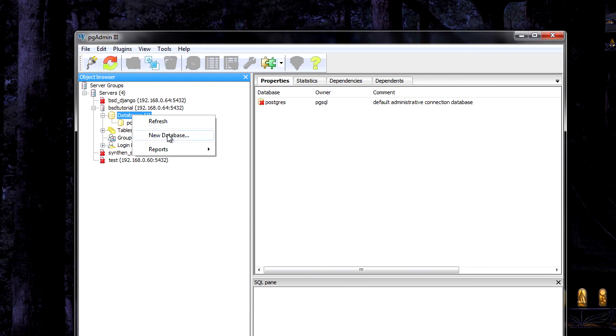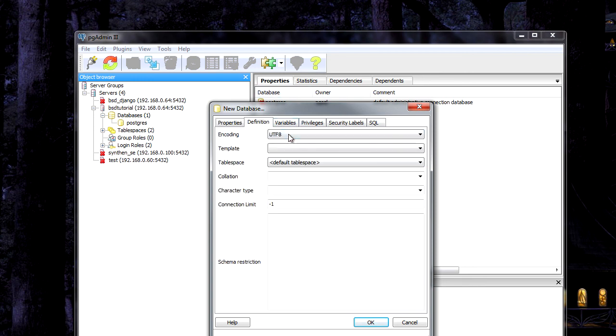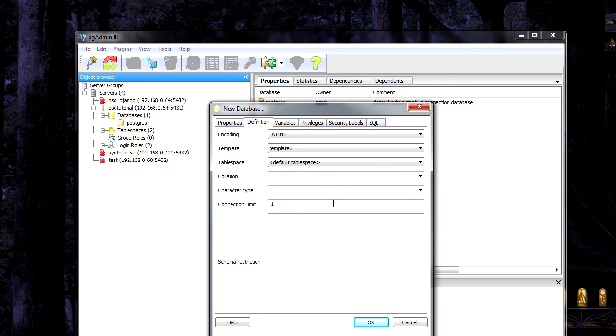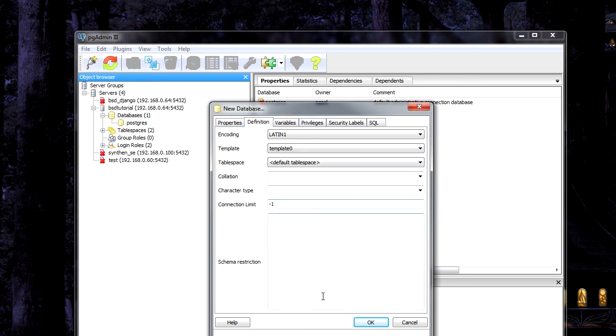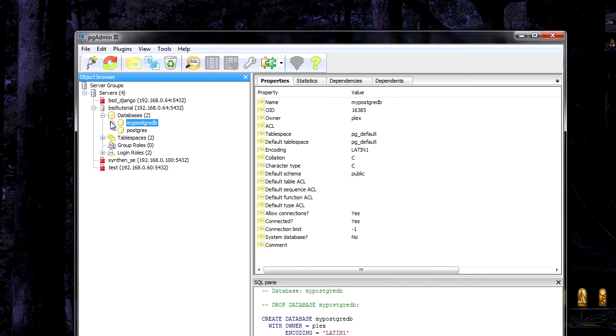You can just create a new database in here if you want. My PostgreDB. Under definitions, you can use template0 in case you want to have UTF-8 or Latin1, for example. Because if you're using Swedish characters, I guess Latin1 should be the correct one. Haven't done it for a long time now, so I might be forgetting it. Okay, then you just press OK. And then you have a database connected.